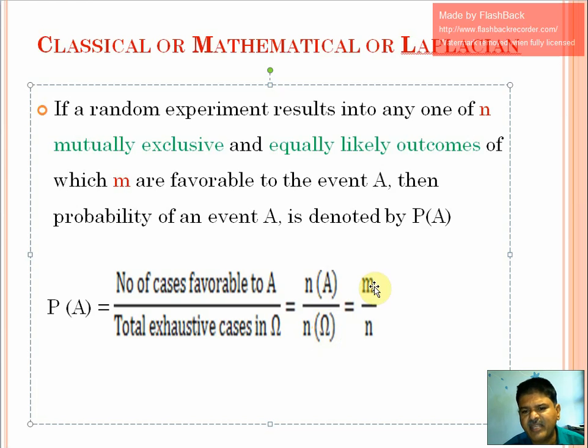Suppose there are n cases, and out of these n cases, m cases are favorable to A. Then the probability of A is m divided by n. That is the ratio of favorable cases to the exhaustive cases. That is the simple classical definition of probability, and this definition is given by Laplace.